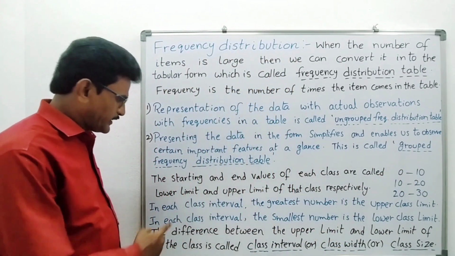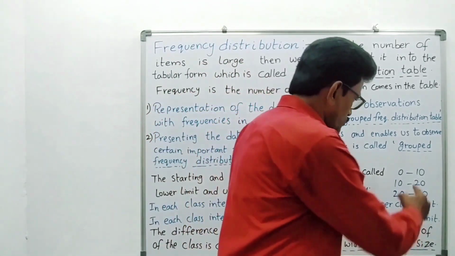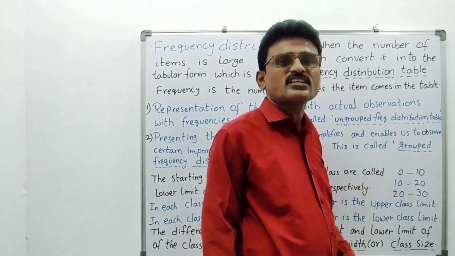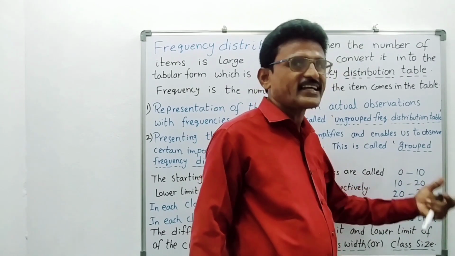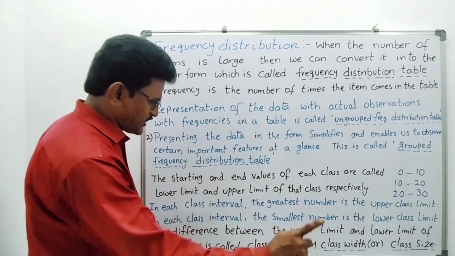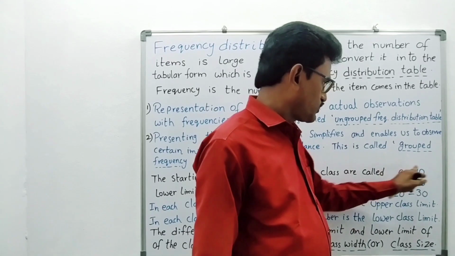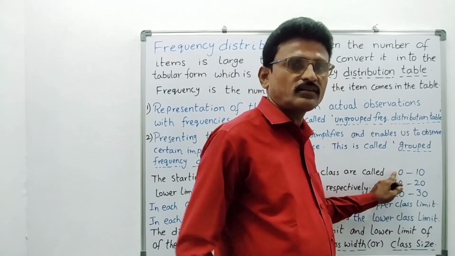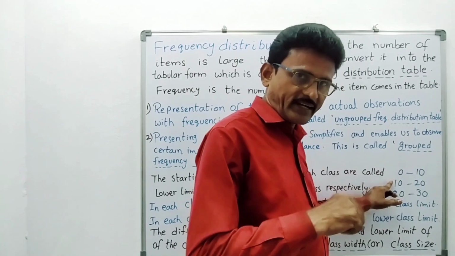In each class interval, the greatest number is the upper class limit. So in this class interval, 10 is the greatest number, 10 is the upper class limit. In 10 to 20, 20 is the greatest number, 20 is the upper class limit. Similarly, in each class interval, the smallest number is the lower class limit. So in 0 to 10, this is the smallest number, the lower class limit. In 10 to 20, 10 is the smallest number, 10 is the lower class limit.